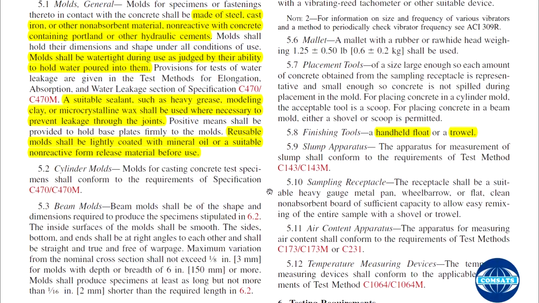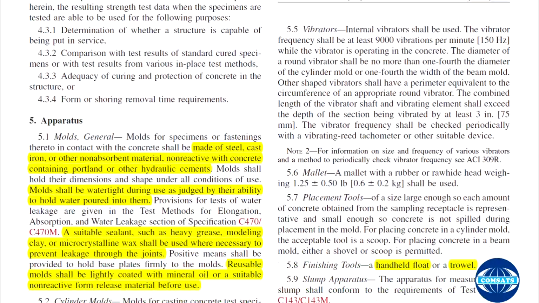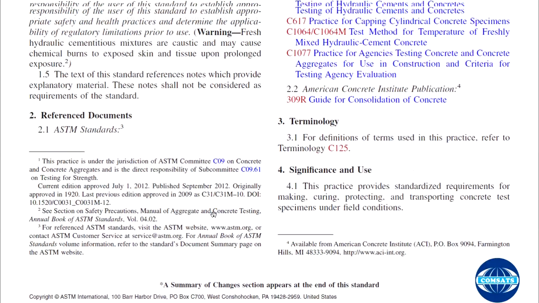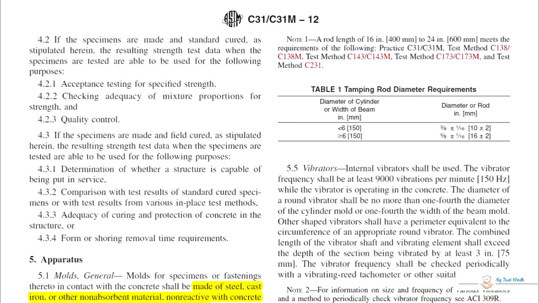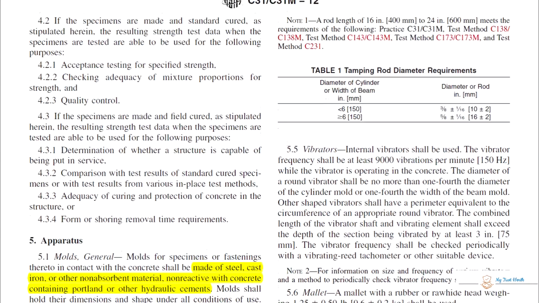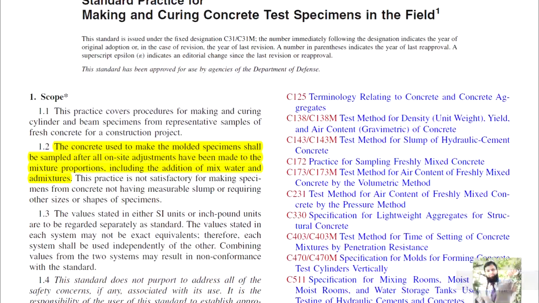So when you have cast your concrete in cylinders and beams, for 48 hours you have to carry out initial curing.